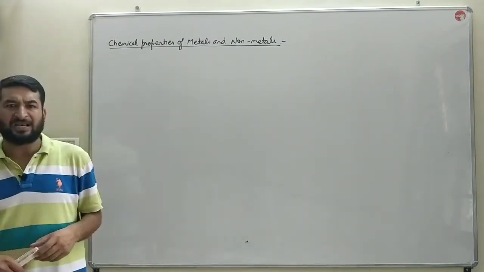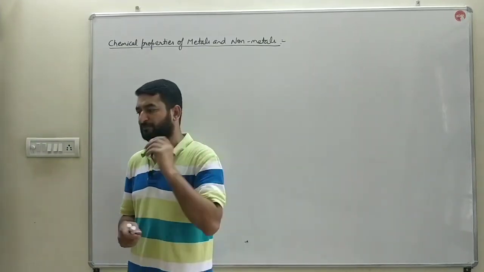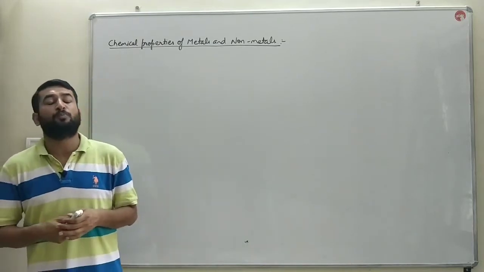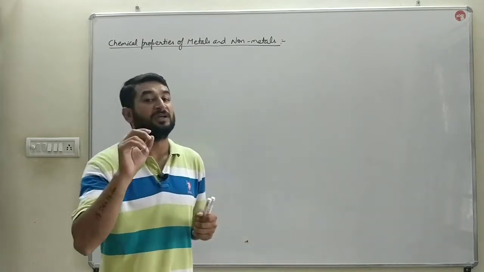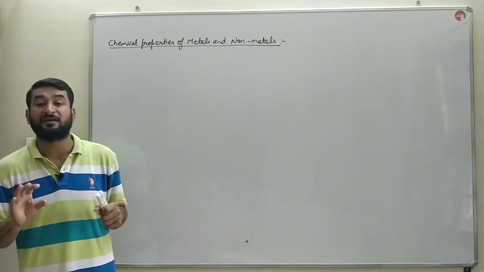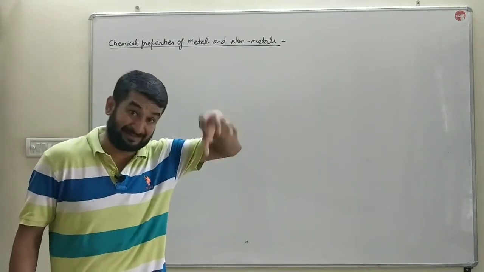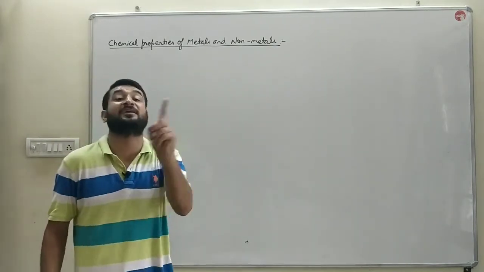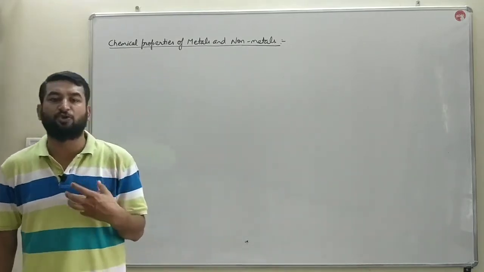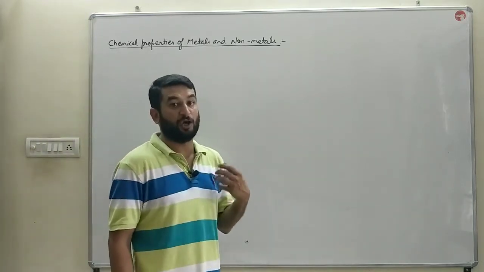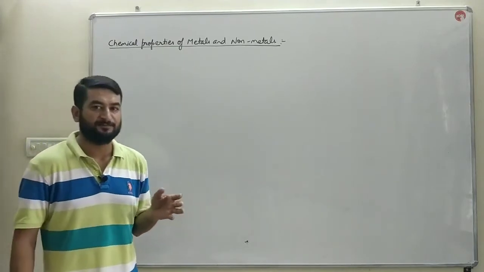Next, metals are good conductors of heat as well as good conductors of electricity, whereas non-metals are poor conductors of heat and poor conductors of electricity. Here also two very important exceptions are there. A metal which is a poor conductor of heat, despite being a metal, is lead and bismuth. Lead and bismuth are two metals which are poor conductors of heat. Along with that, mercury also. Mercury is also a metal which is a poor conductor of heat.